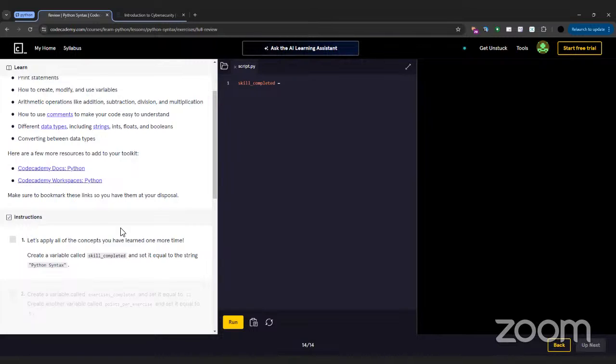Wait. Maybe if we wait. Where did we get for? Listen. Oh, okay. Or what if we type equals to Python syntax, but the Python syntax is in apostrophe quotation marks. Like this.